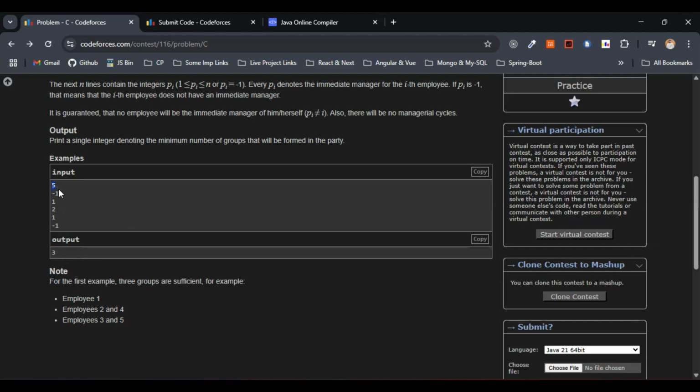So let's consider the same example within the approach. We have been given only one example for this one, right? 5 total, and the input is minus 1, 1, 2, 1, and minus 1. We are having 5 inputs. This is the hierarchy, and the output that we need to get here is 3, right? They have given us a wonderful example just for the sake of understanding.